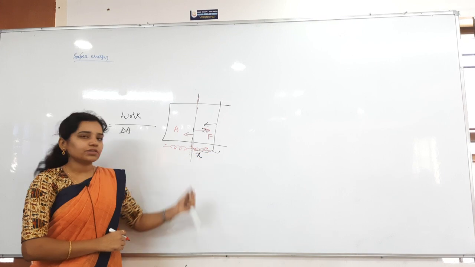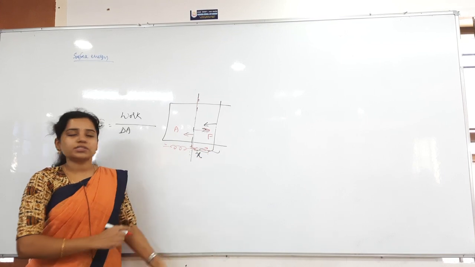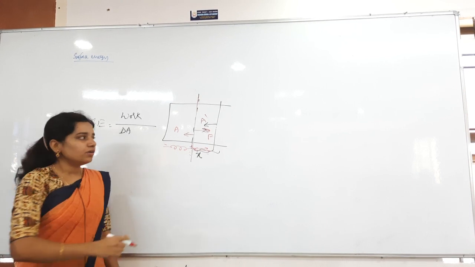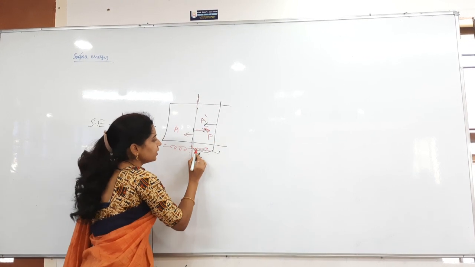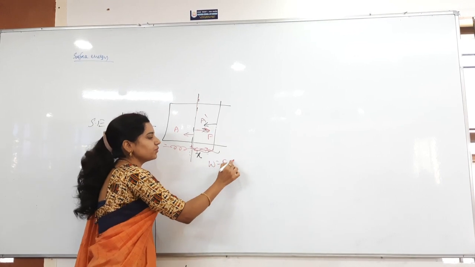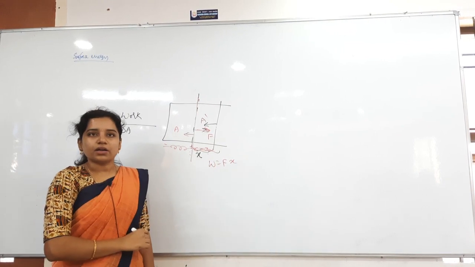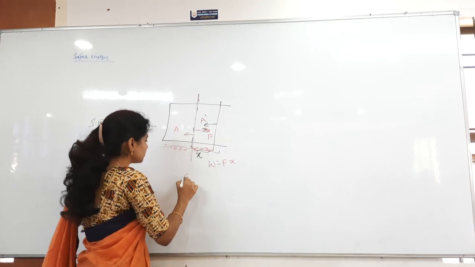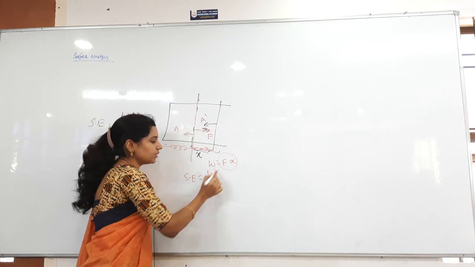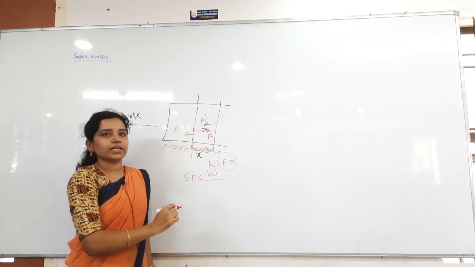Whenever I increase the length by x, the area also increases. How much is the area increasing? Let us consider it as A dash. Now whenever I apply the force F here, I am increasing the length, so my work is equal to force into displacement. The potential energy or surface energy is equal to the work done divided by the change in area.